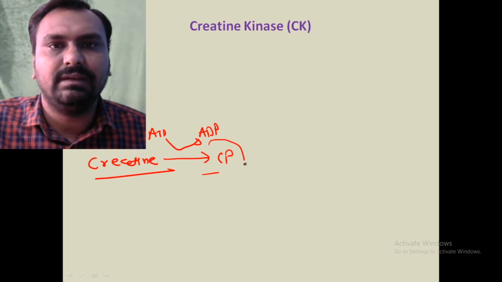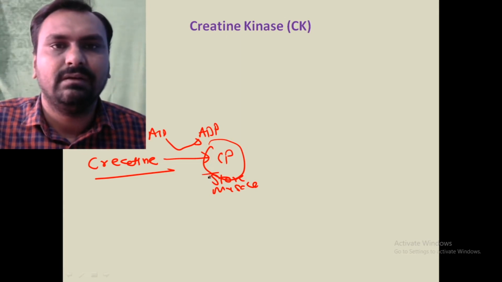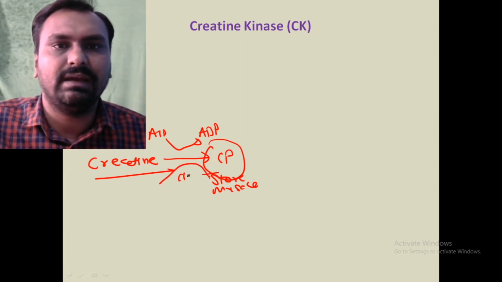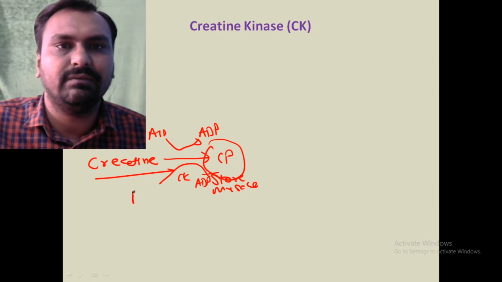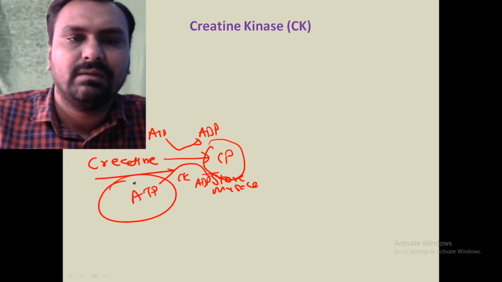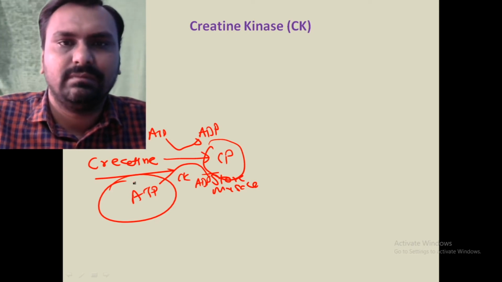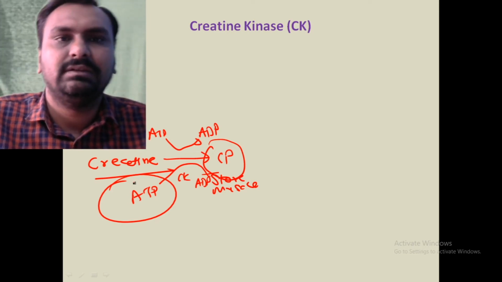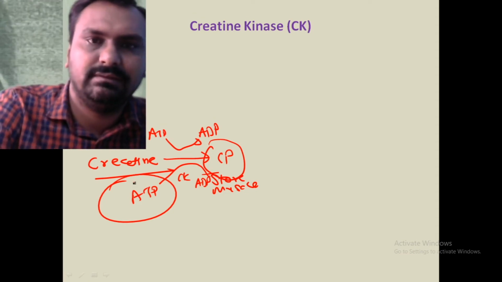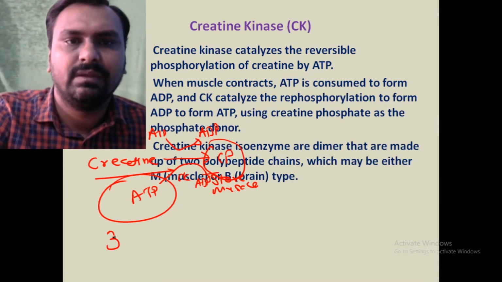This creatine phosphate is stored in the muscle, but during severe exercise, with the help of creatine kinase, ADP is converted to ATP, as we require ATP during severe muscle contraction, so this stored creatine phosphate is utilized. This is how creatine kinase works. It has 3 isoenzymes.